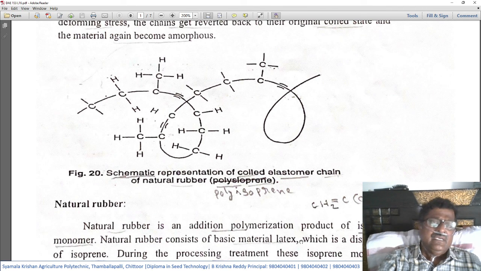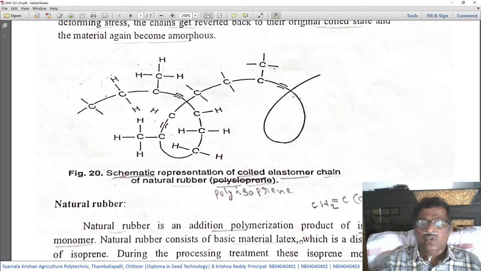You can see how these monomers of isoprene are arranged. The isoprene formula is C5H8. You can see CH2 double bond connected to another carbon, and CH3, CH double bond CH2.